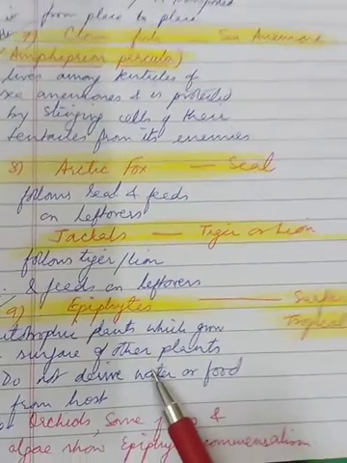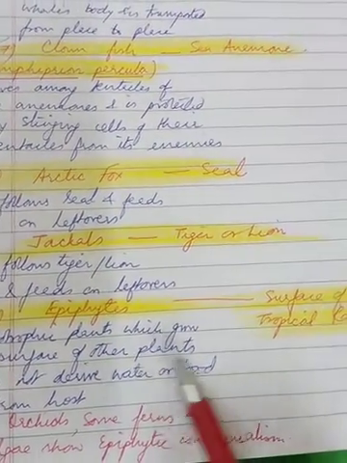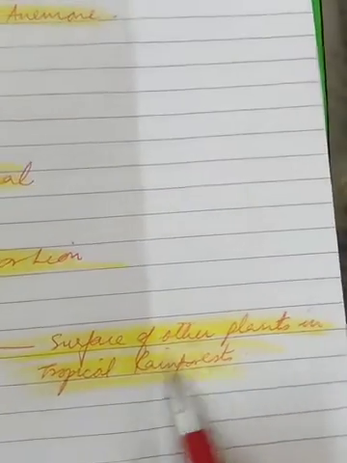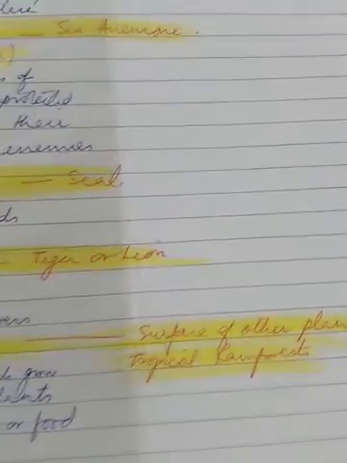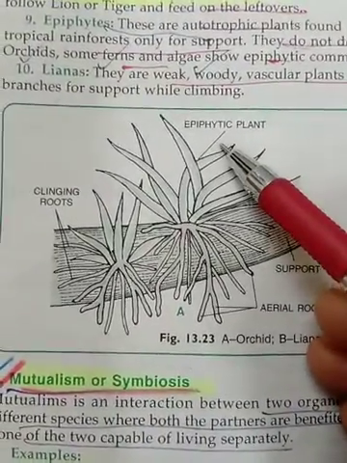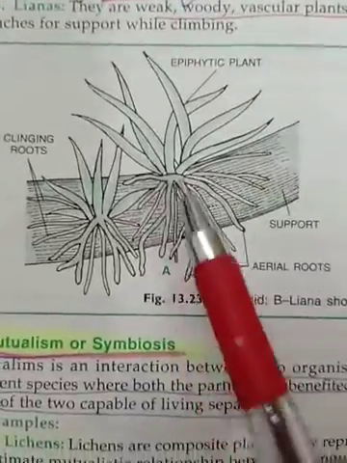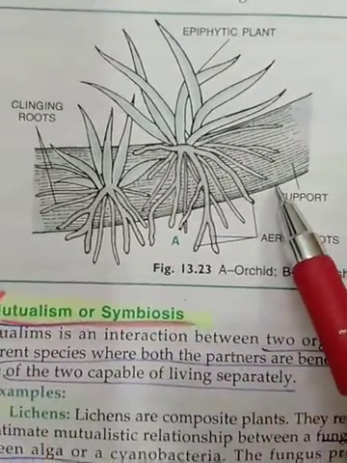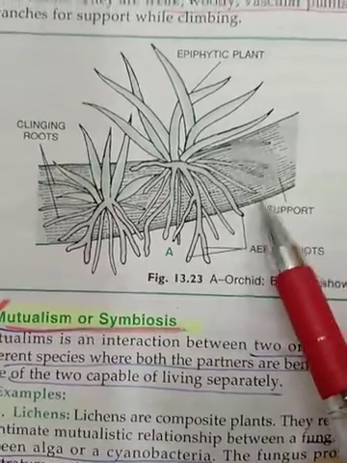The next relationship is between epiphytes and the surface of other plants in tropical rainforest. Once again, to understand this, it is better you see this diagram first. This is an epiphytic plant growing on the surface of another host plant, for support only.